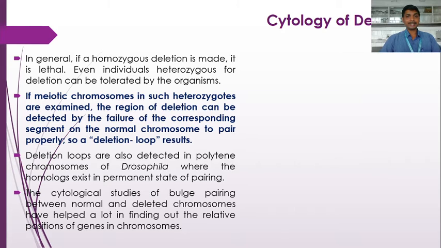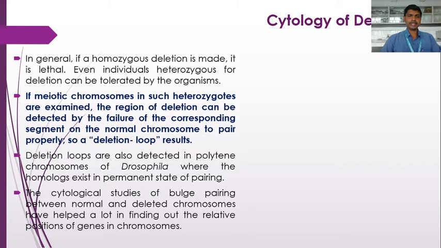So homozygous deletions are lethal, that leads to the death of the organism. In contrast to this, heterozygous deletions can be tolerated by the organisms. If meiotic chromosomes in such heterozygotes are examined, the region of deletion can be detected by the failure of the corresponding segment on the normal chromosome to pair properly. So a deletion loop is formed.